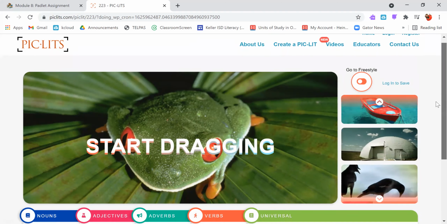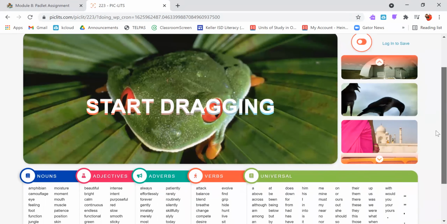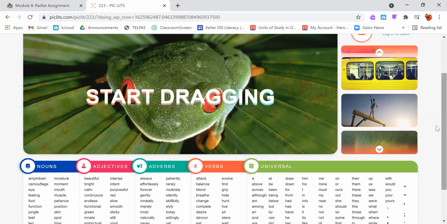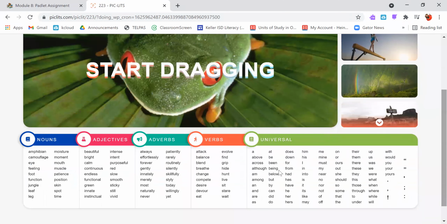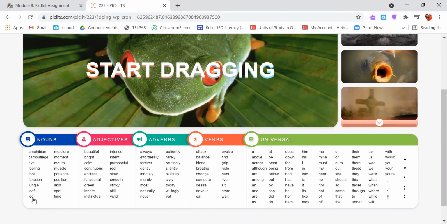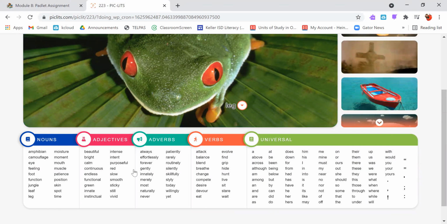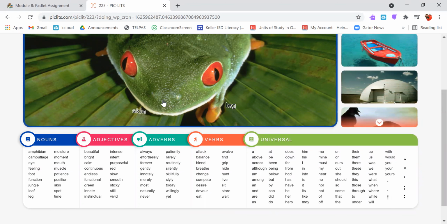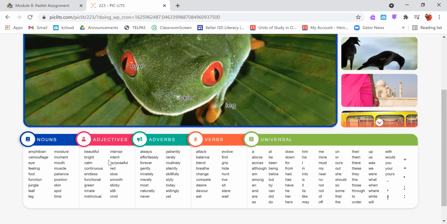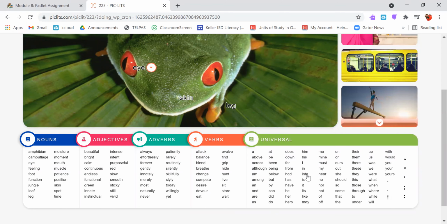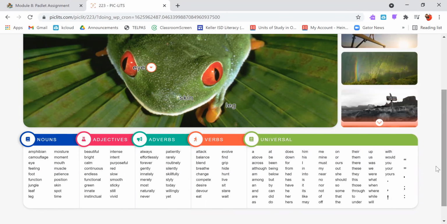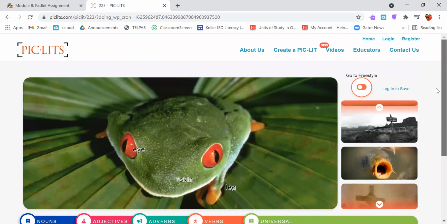Well, one of the things about nonfiction reading and writing is we want to make sure that we have labels for everything. So I can go through and look at all these words that are inspired by this picture. Let's see. Oh, maybe I want to label the frog's leg, its skin, its eye. I could do that, or I could even use these words and drag them to make a little story about this frog.